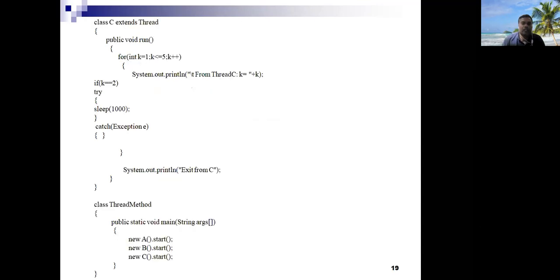Then the next one, thread C. In thread C, if the value of k equals 2, then you have to transfer the thread into the blocked state for a specific amount of time by calling the sleep method, in which you specify the number of milliseconds for which we are going to transfer the thread into the blocked state. These three methods we have discussed here: yield, stop, and sleep.